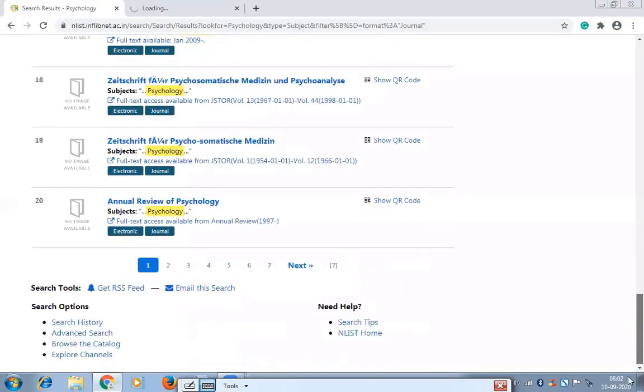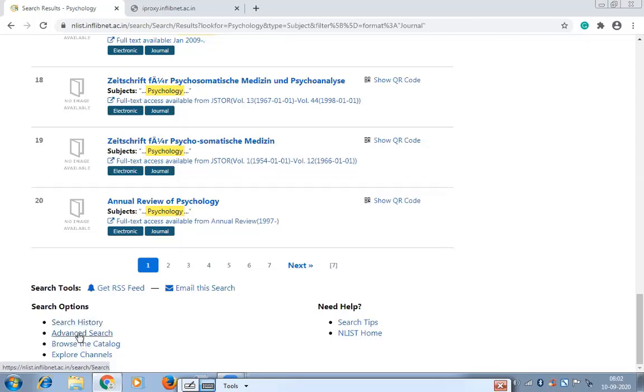If you scroll down on this page, you will find this type of information, where search history. Search history means, like in Google, whatever you have searched before is all listed in the search history. Enlist also gives you your search history.